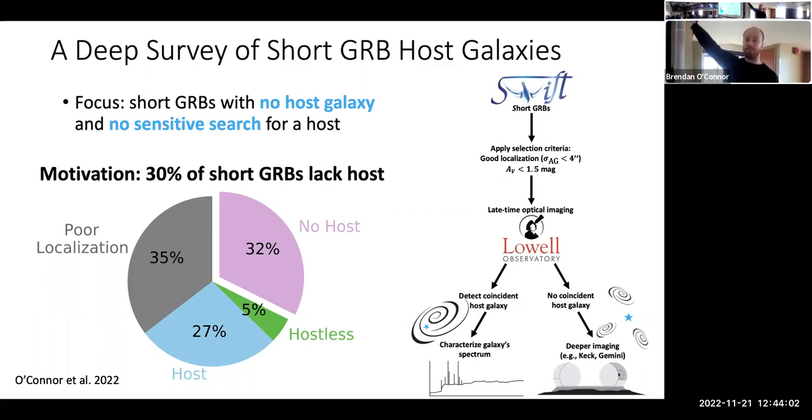We started with Swift BAT short GRBs. We applied selection criteria such that it was localized to less than 4 arc seconds, which is really where we decided we can say what the right galaxy is, because generally there's a few candidates around.